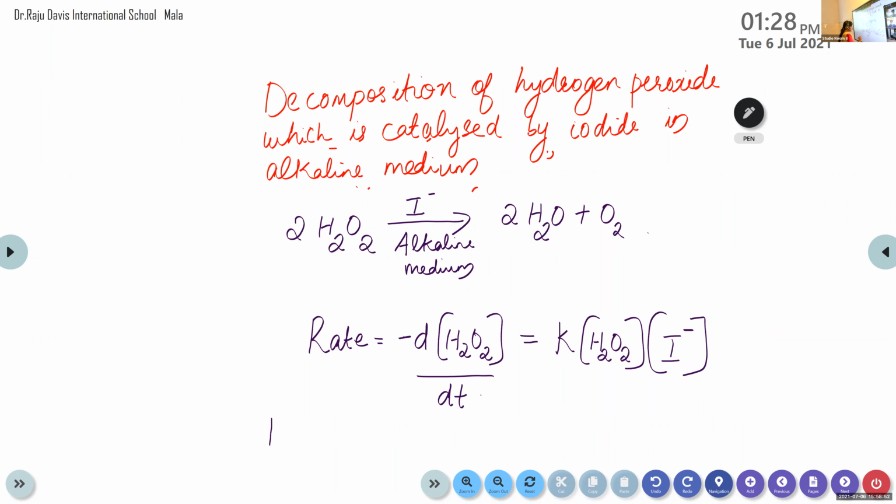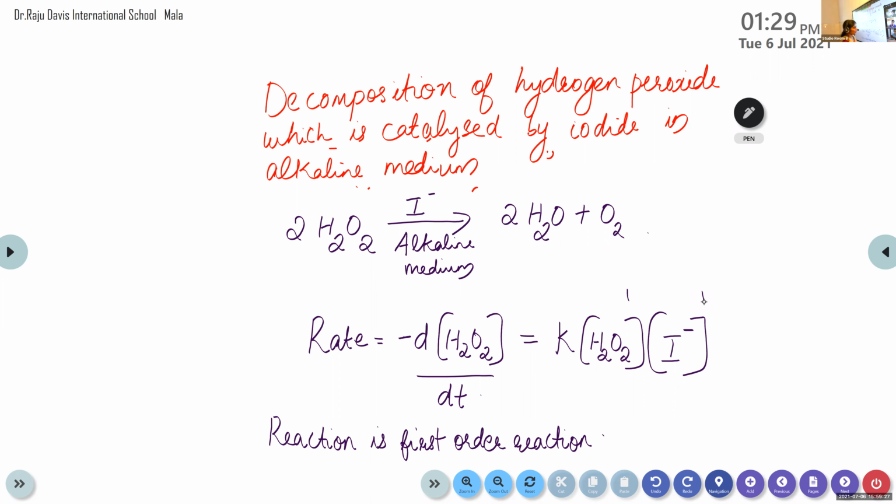And this reaction is a first order reaction. You look at here, the powers here are 1, 1, right?